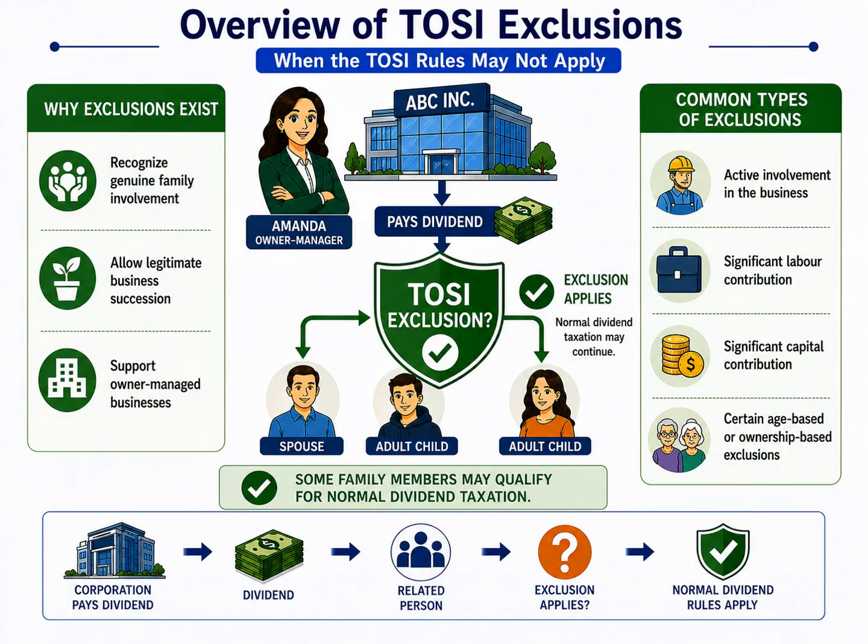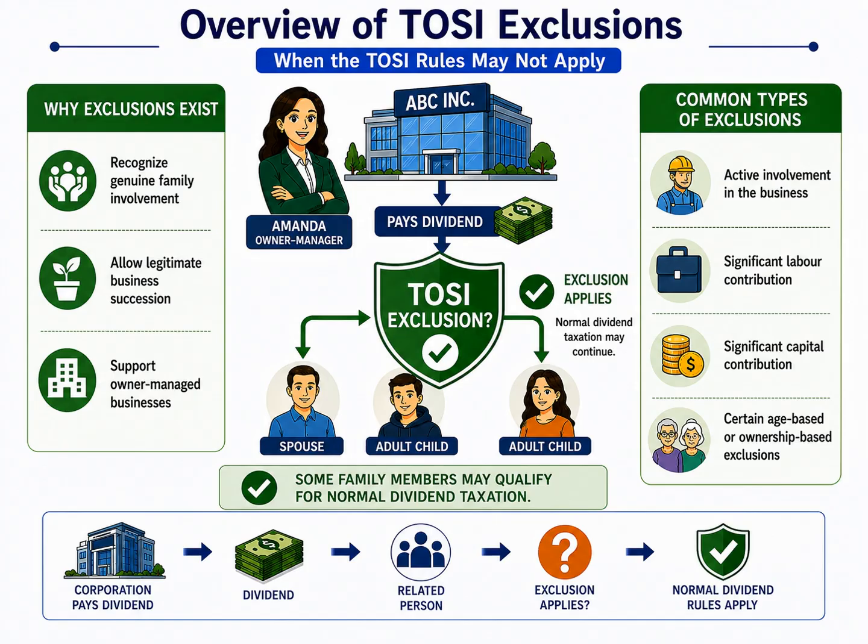The tax on split income rules are often viewed as restrictions, but it is equally important to understand that they also include a number of exclusions. These exclusions recognize that many family members make genuine contributions to owner-managed businesses and should not automatically be subject to the TOSI rules.